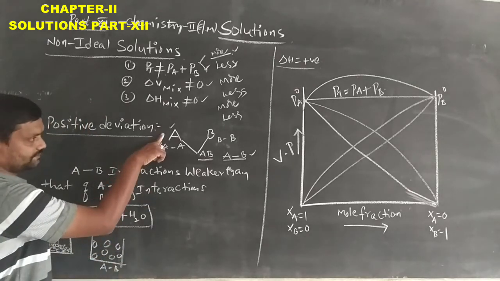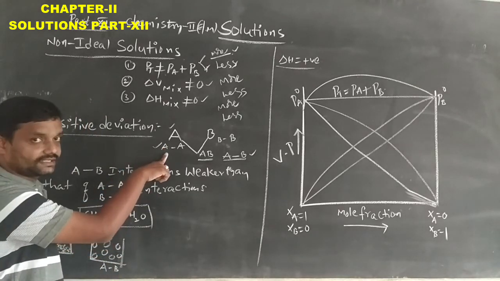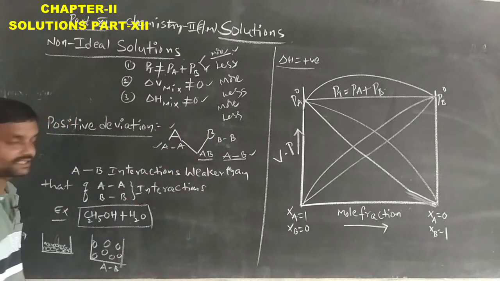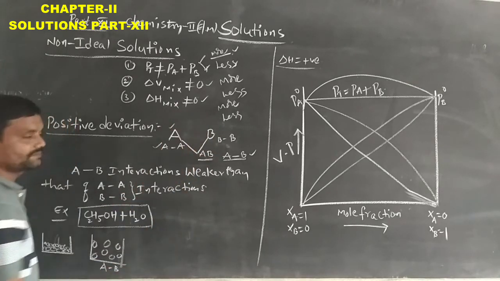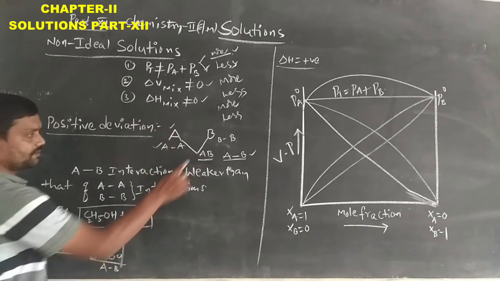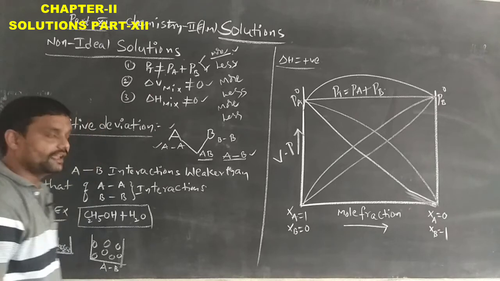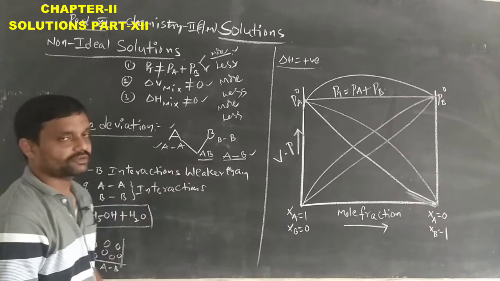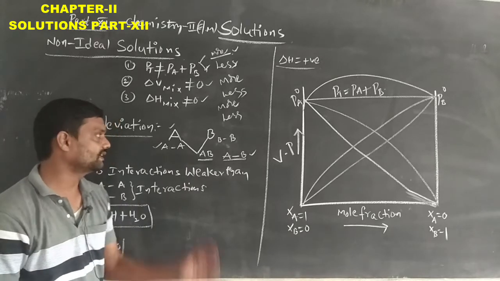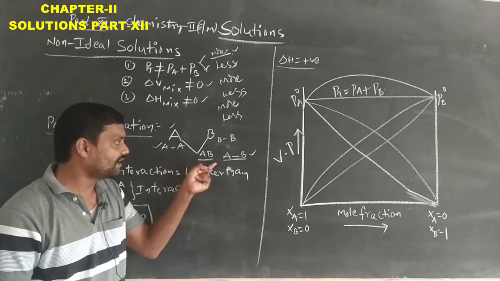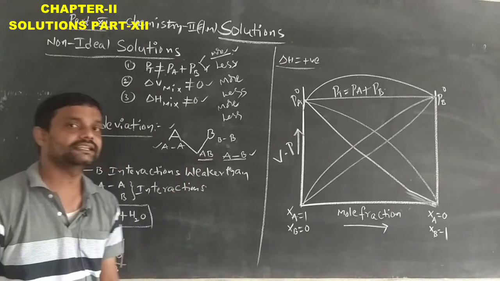So A solution will have only A and A interactions. B solution will have only B and B interactions. When these solutions are mixed with each other, it will give the mixed solution. For example, the AB type of mixed solution. In that AB mixed solution, it will have the A and A interactions and B and B interactions, and also the AB interaction.